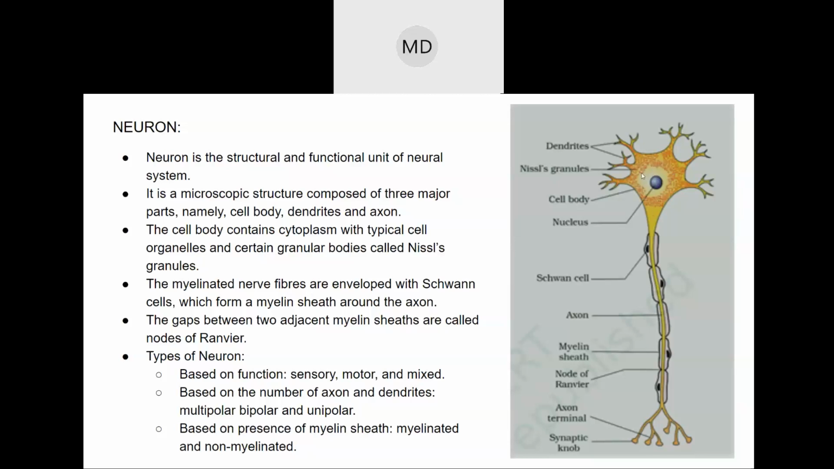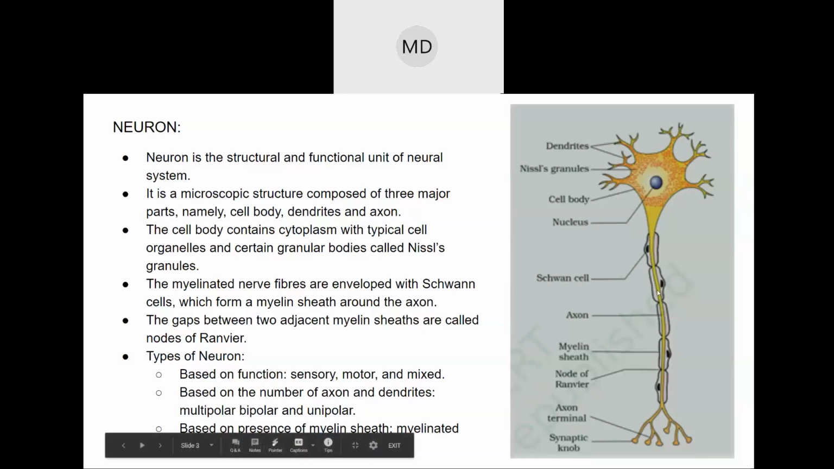Then these small dots you can see, fragments, are known as Nissl granules. What are Nissl granules? They are fragments of endoplasmic reticulum. Endoplasmic reticulum is a cell organelle, and Nissl granules are small particles of it, found in the cytoplasm. Then these branches are dendrites. There are many dendrites: this is one, this is one, one, two. Then this is the axon.